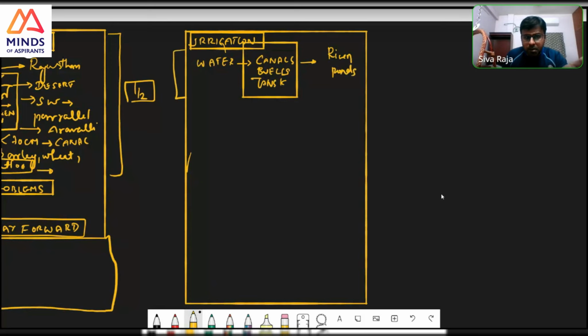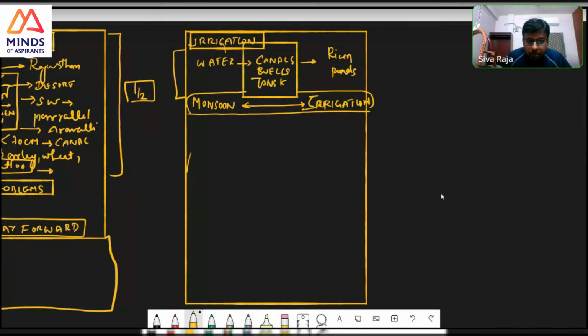After this definition, instead of writing what are the factors, I will do this: monsoon rainfall linked to canal irrigation, the irrigation system. So what I will do, I will draw one map here, and I will mark, for example, this area.